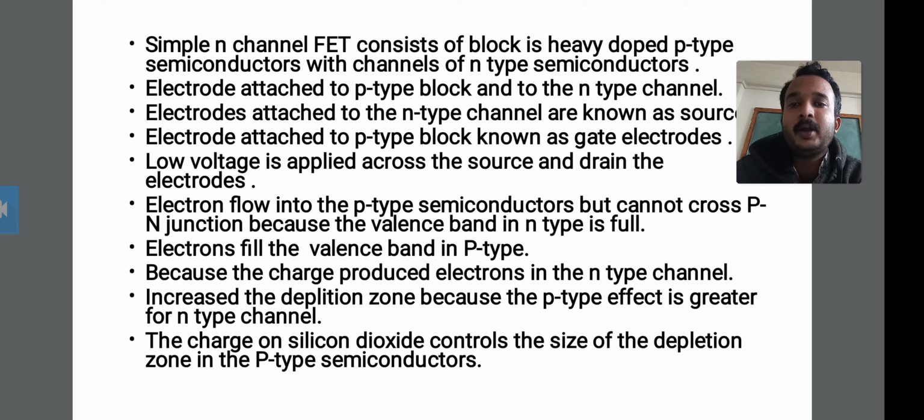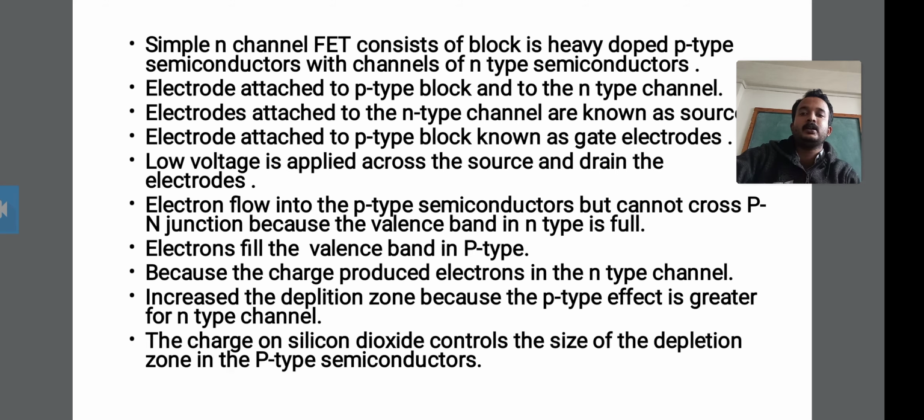Then the field effect transistor. Okay, this is the diagram of the field effect transistor. The schematic of the field effect transistor is showing the source, the drain D, and the gate electrode. Okay, this is the field effect transistor.